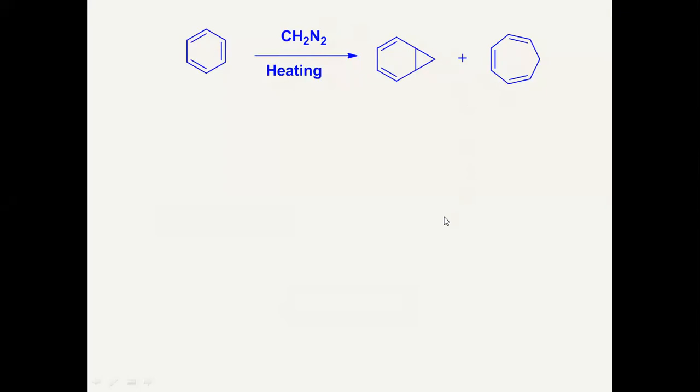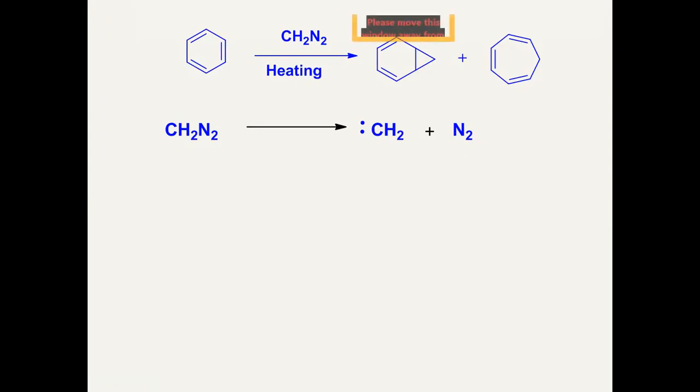Can you think about mechanism? Yes, very simple. This diazomethane undergoes decomposition, and this is what carbene generation. Always remember, it is a carbene generation, and there's an evolution of N2 gas. This carbene is highly reactive, and we know the chemistry of carbene. We have learned in the first semester carbene's reaction and stability.